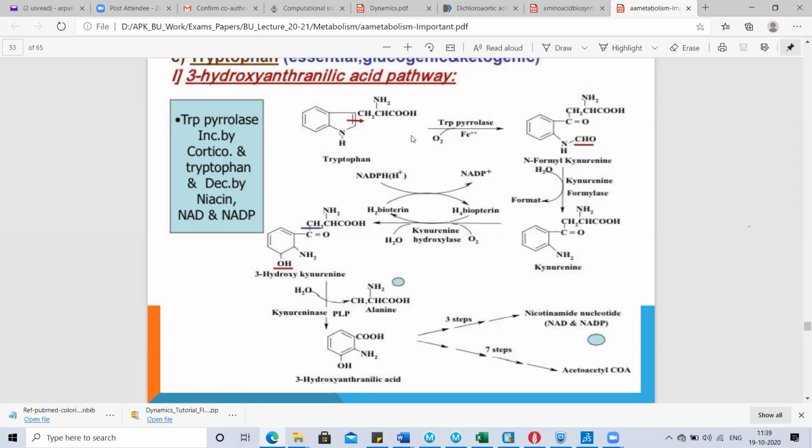So what is the importance of tryptophan? Tryptophan is involved in the synthesis of NAD and NADP. If there is a deficiency of tryptophan, then definitely there is a deficiency of NAD and NADP inside the body, and it will lead to several metabolic consequences.